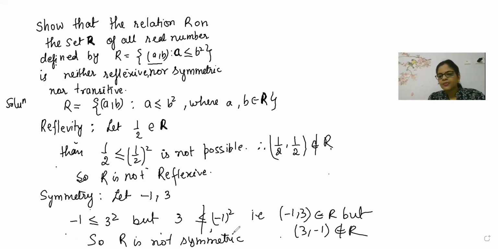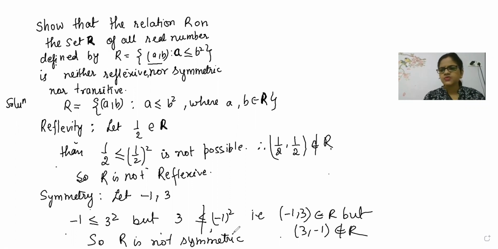Symmetric. That means what, beta? Inside the relation, -1, 3 will be present. But 3, -1 will never be present inside the relation, because it is not satisfying the condition. Don't confuse that. One very important point I'm telling you: don't confuse that this will be present inside the relation. This will not satisfy the conditions of relations. So this will not be present inside the relation, so it will not be reflexive.